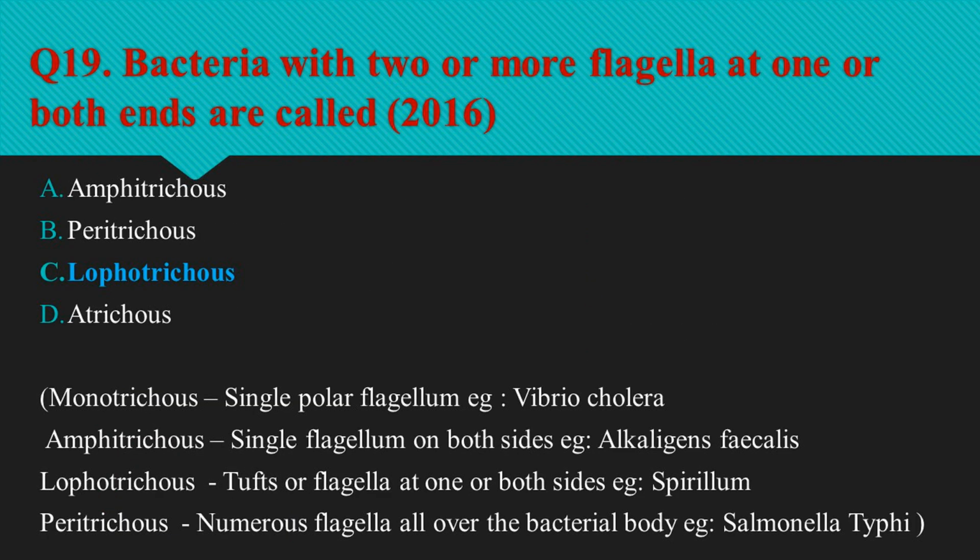Question number 19 is bacteria with 2 or more flagella at one or both ends are called. So option C, Lophotrichous is the right option. Monotrichous are with single polar flagellum. Amphitrichous, single flagellum on both sides. Lophotrichous, tufts of flagella at one or both sides. And Peritrichous, numerous flagella all over the body of bacteria. So option C, Lophotrichous is the right option.